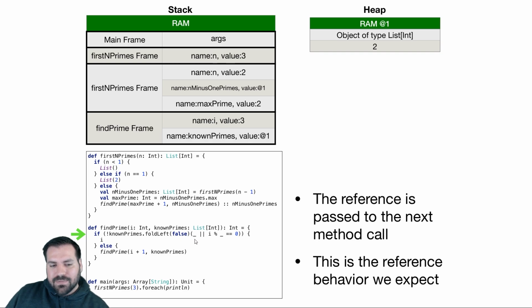If I initialize that to false, then once I hit any true, this is going to be true. But if this is false for all known primes, I got myself a prime number, and this is going to be false, because false or false or false or false. It's going to be false, and then hit it with the not. It's going to be true, and I'm just going to return i. That's the next prime.